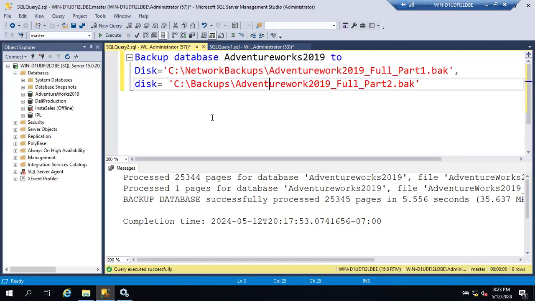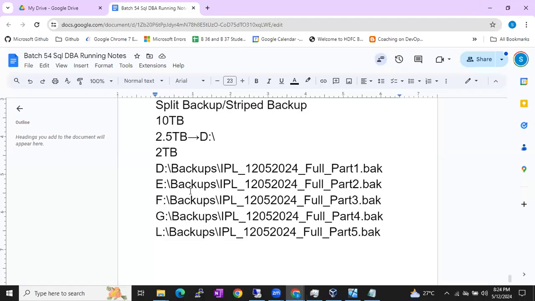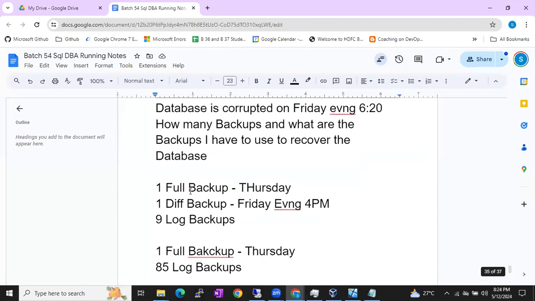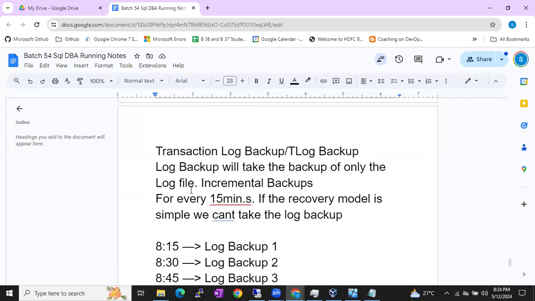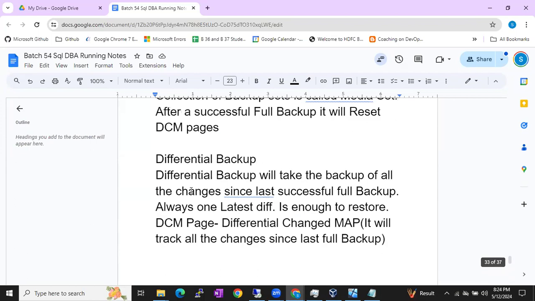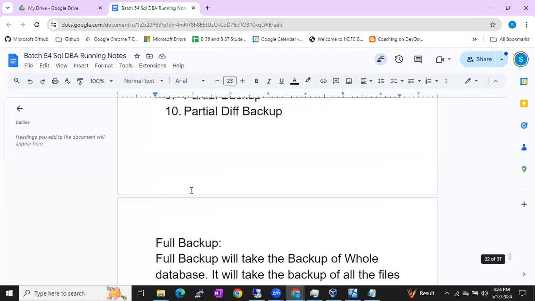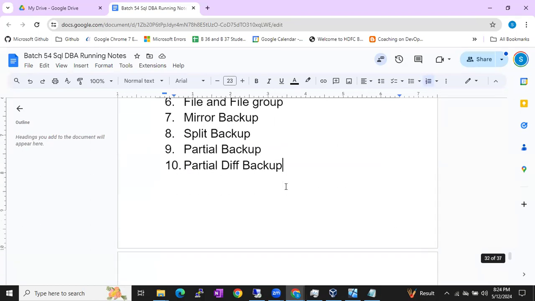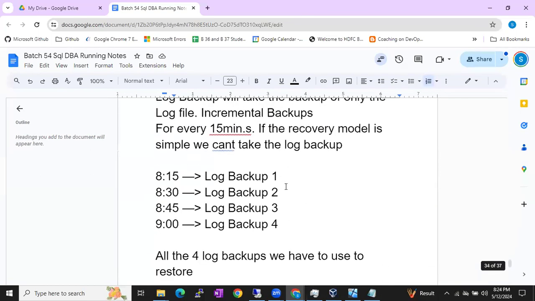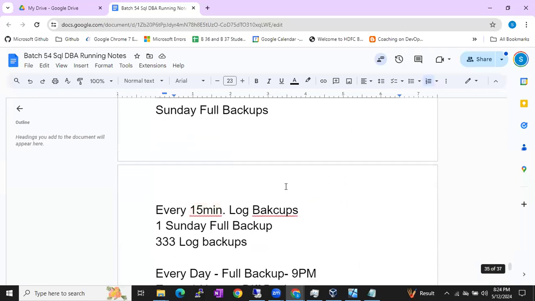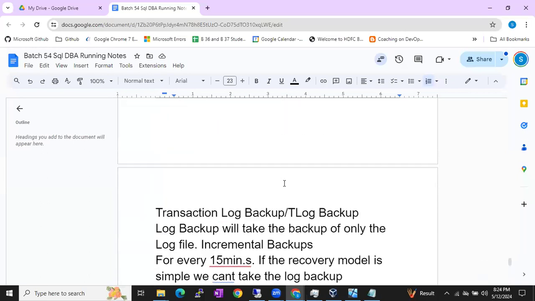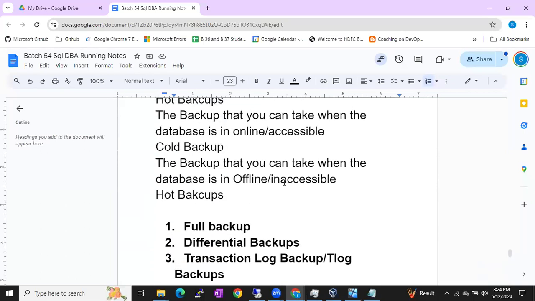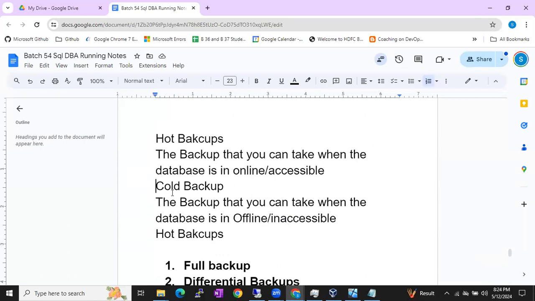Chalo guys, are we good? Okay, cold backups. Quickly, I'll tell you about cold backups. The remaining, partial and differential, you can leave it, guys. There is no use of it. I'll share the document there, where you can find it in case you need extra knowledge on that. So you can leave these two. Next is cold backups. So what are cold backups, guys? We've already discussed what a cold backup is. The backups that you can take, archived.